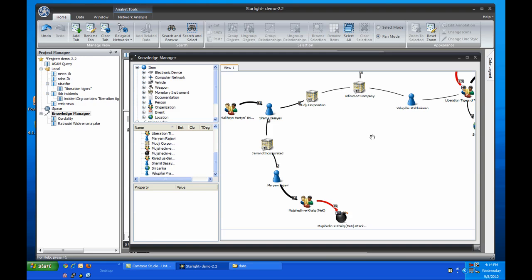From our initial investigation into the piracy attack, we've built out a network that connects piracy in Sri Lanka to Lashkar-e-Taiba terrorism in northern India, and to acts perpetrated by Mujahideen-e-Khalq in Iran using Starlight's analysis of the free text sources. We can now drill into the reasons behind these connections to verify accuracy by clicking on each of the links and seeing why two entities are tied to each other.